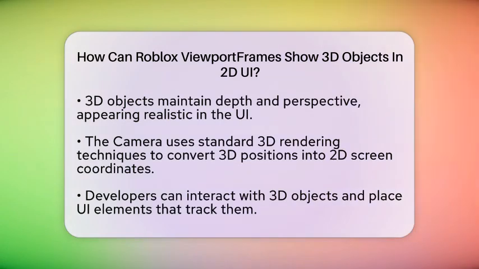Developers can also interact with these 3D objects in creative ways. For example, they can convert 3D points into 2D positions to place other UI elements that track the 3D objects. This is done using functions that translate the coordinates, allowing for a seamless blend between 3D and 2D.